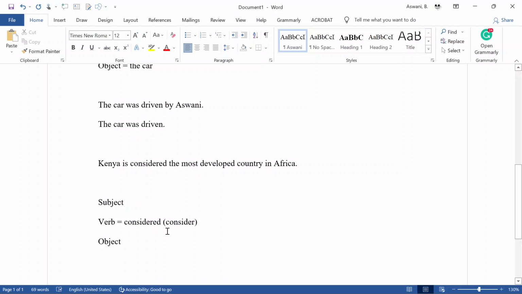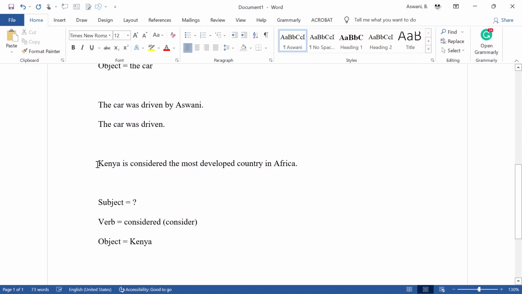Now ask yourself, consider what? Consider who? You'll find the object will be Kenya. Kenya is the person feeling the impact, is the target of this word consideration, is the target of considered. The subject in this case will be missing, because we don't know who is doing the consideration.